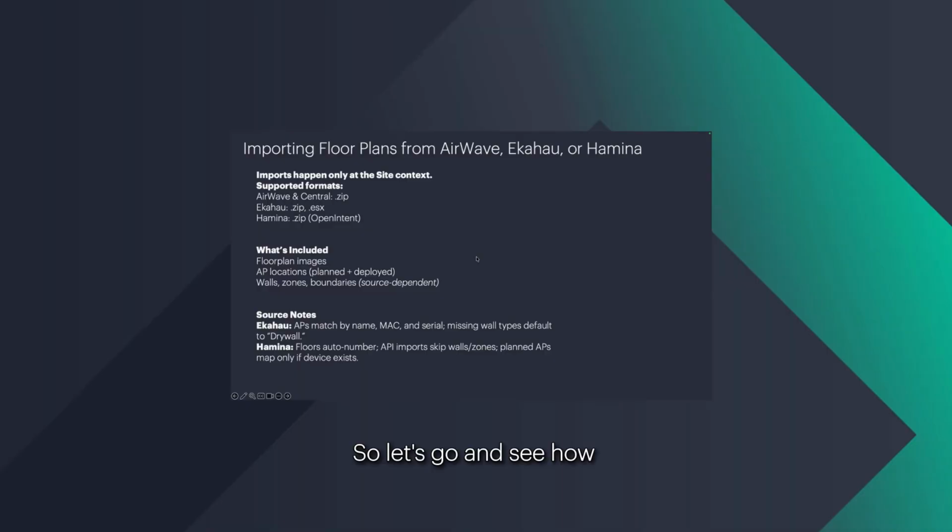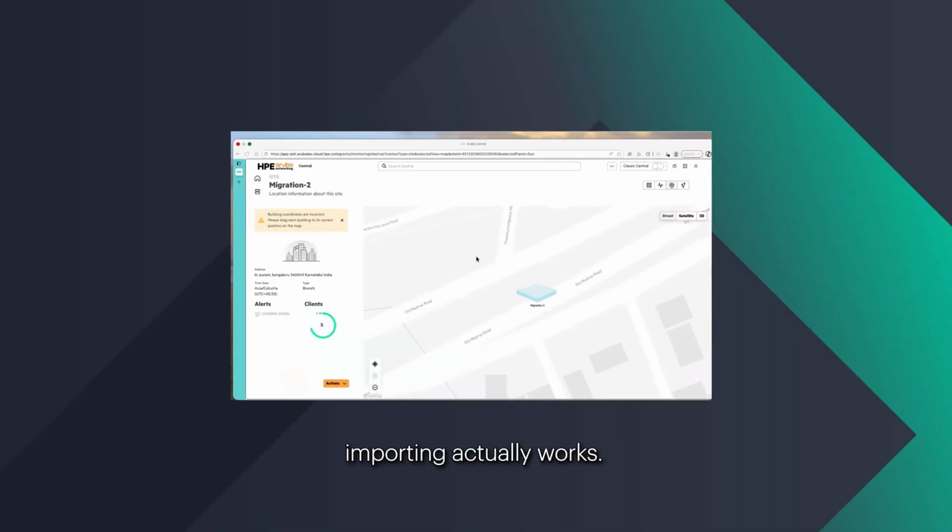So let's go and see how importing actually works. I'll actually switch to another account. Actually, let me just try this account itself. So I'll go ahead and say create floor.